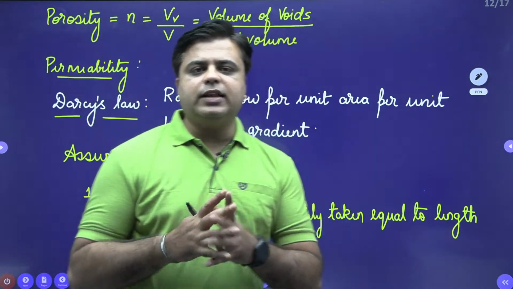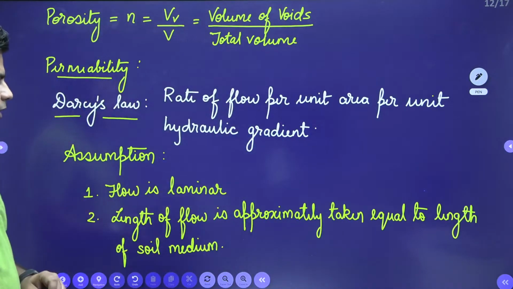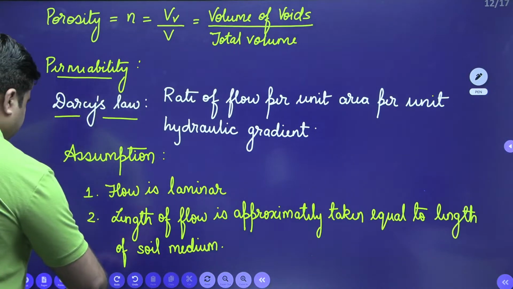So these are the two assumptions when we talk about Darcy's law. Now let us see what Darcy's experiment is.